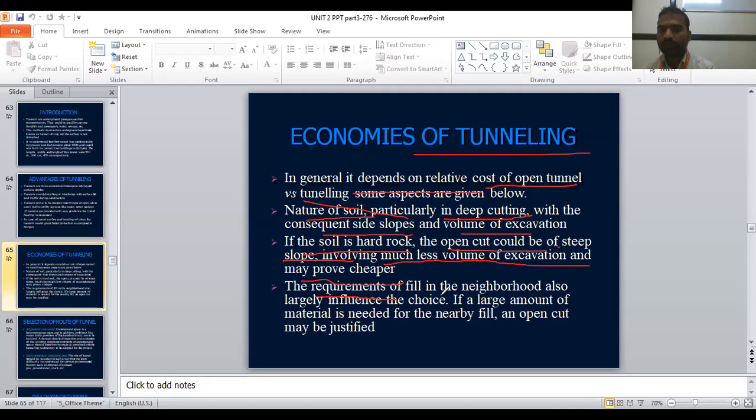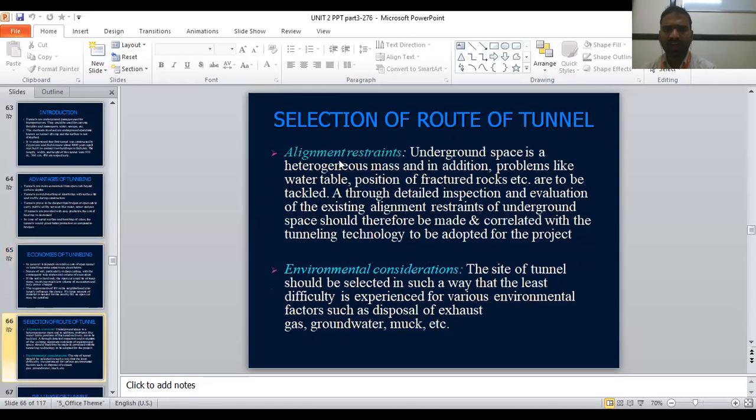The requirement of fill in the neighborhood also influences the choice. If there is any requirement of fill nearby your tunnel site, that will be your choice. This point will not be important, economy and alignment of restraint. When you are excavating the tunnels, if there is any disturbance, it should not be disturbed; it should be aligned. The tunnel should be straight.